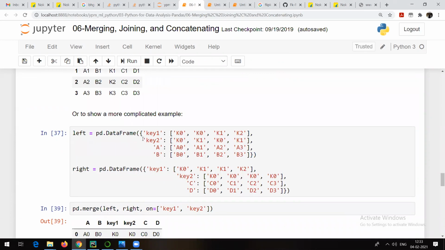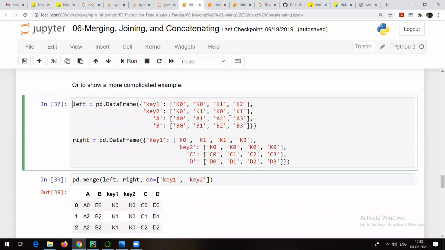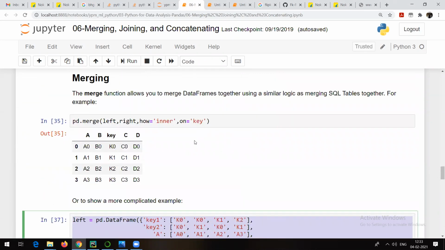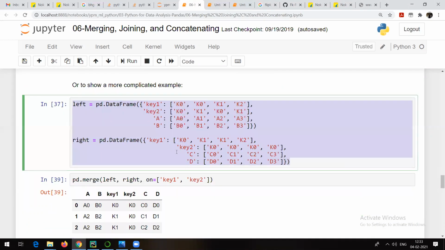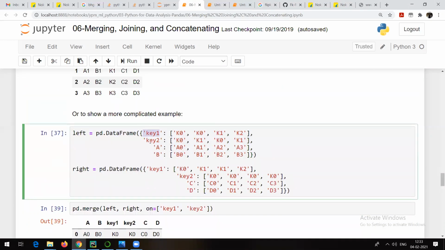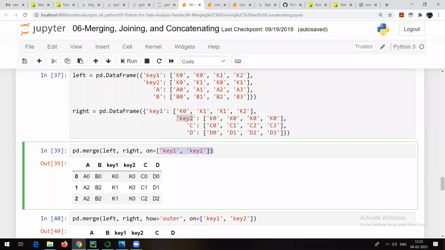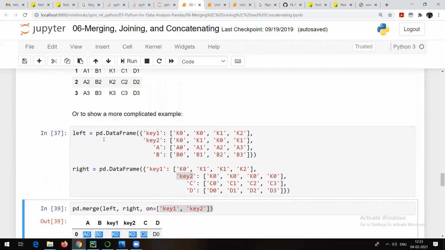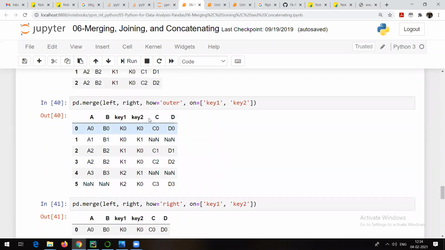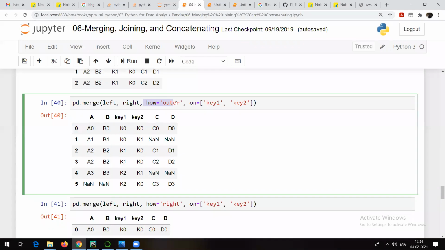This is the merging result. And this is another example which is given for merging. The only difference between this example and the previous one is that here there are two keys, key 1 and key 2. On the basis of that, we try to join these particular data frames, left and right. This is just the same thing. The only difference is the keys. Otherwise, the data is exactly the same.